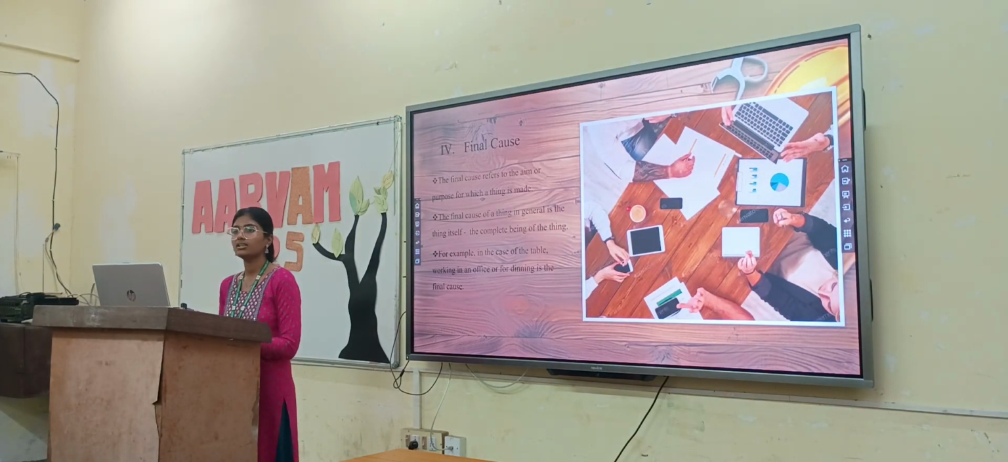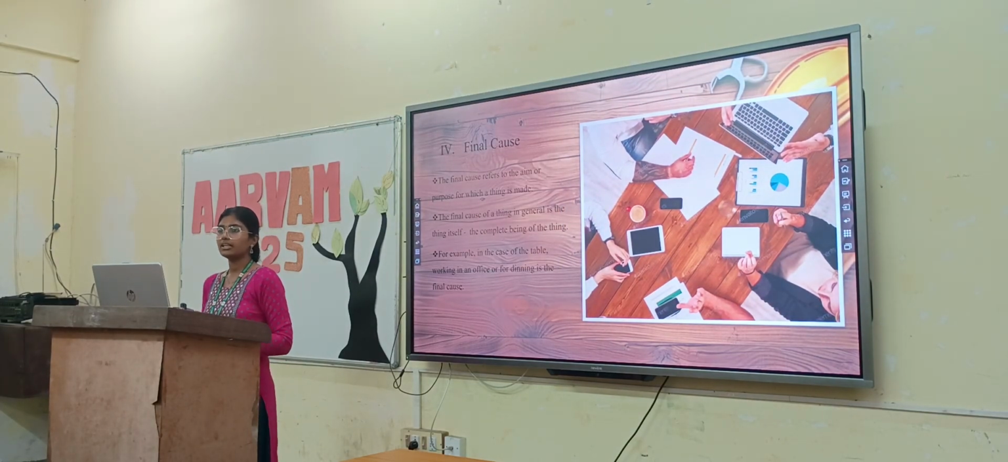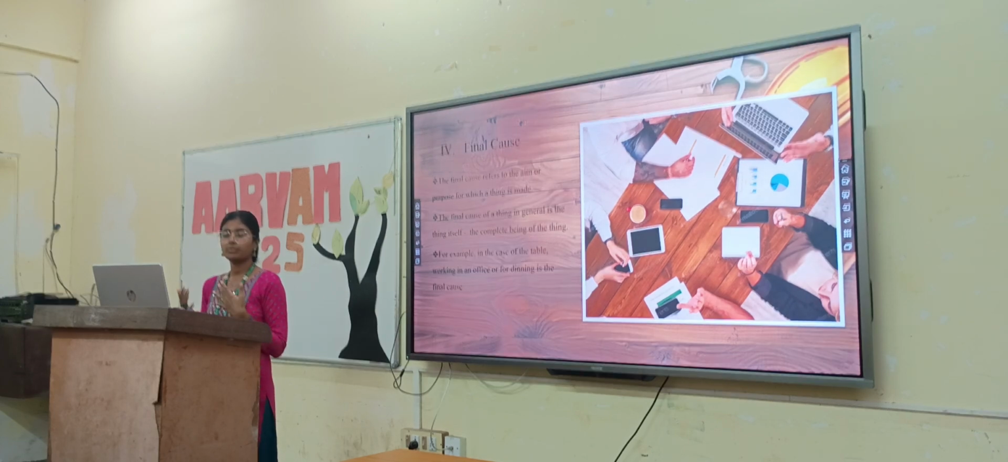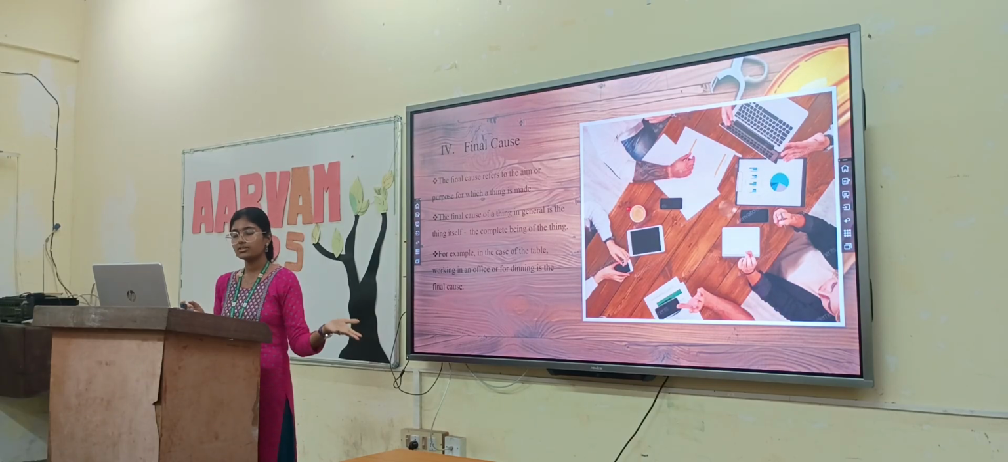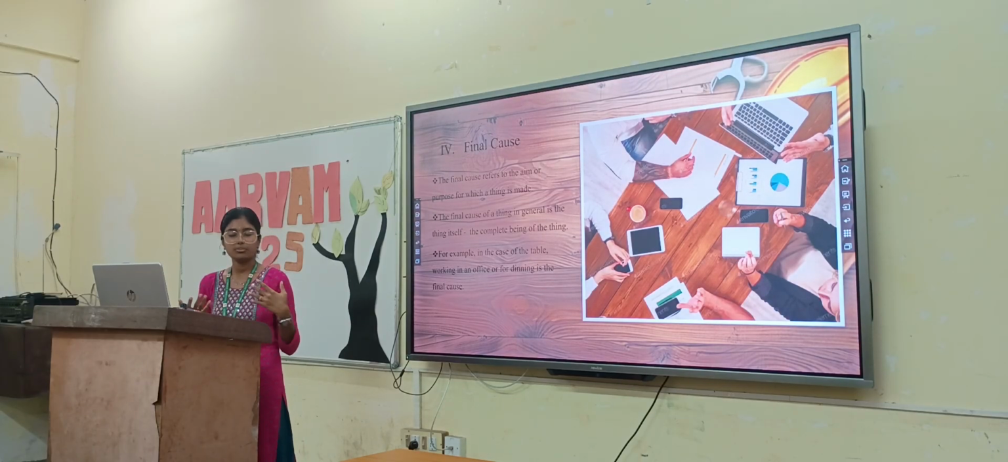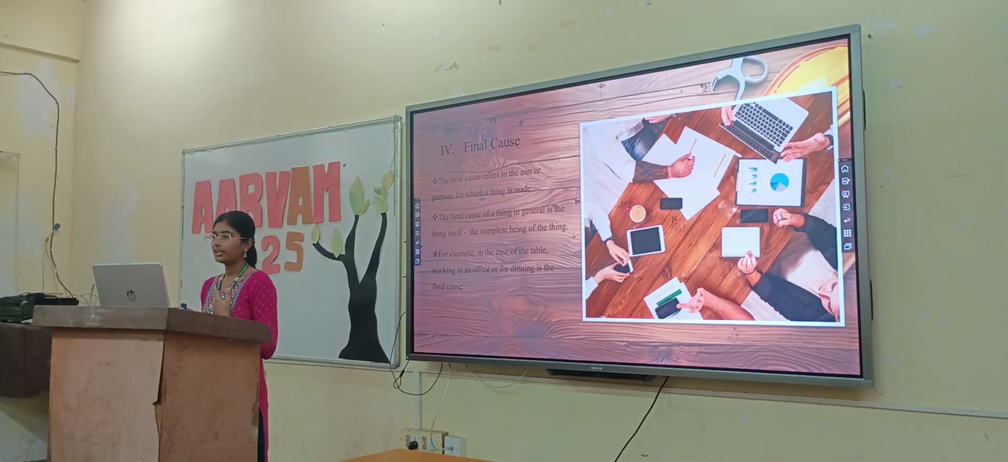So, the final cause. Aristotle always believed that everything in this world has a purpose or end, and the final cause explains the same thing. The final cause refers to the aim or purpose of an object or an event. So the final cause in general can be understood as the complete being of an object itself. In the case of the table, the purpose of a table can be working in an office, dining, or storing other objects.